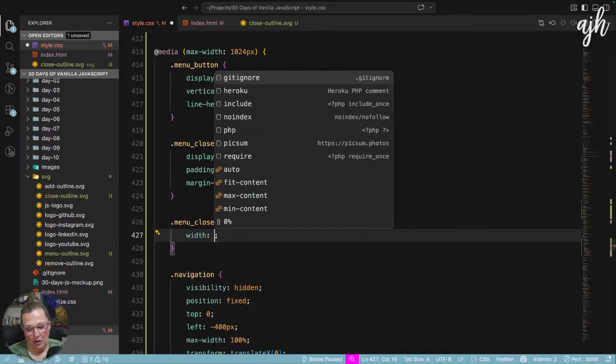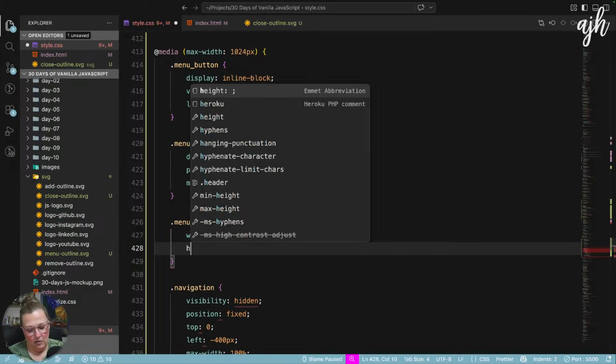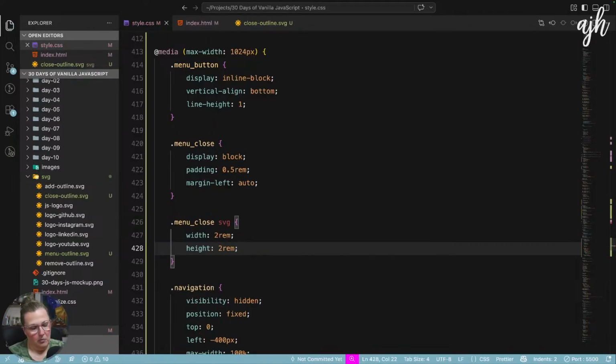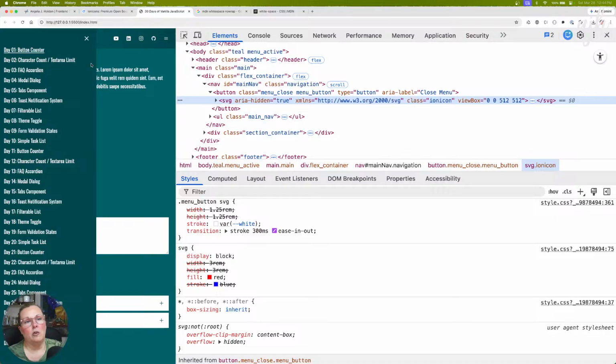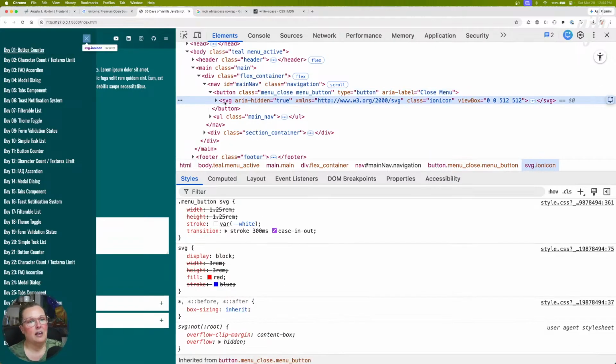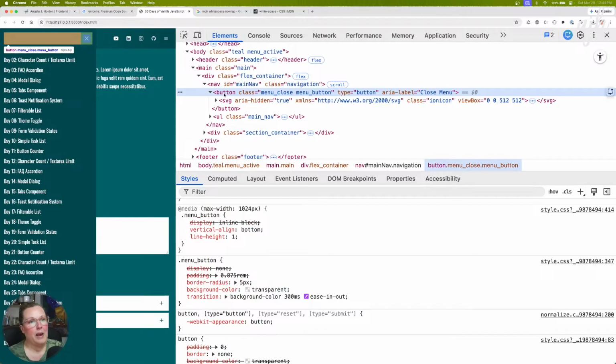So we'll say width 2 rems, height 2 rems. That should bump it up a little bit. There we go. Much better. And we have that nice 48 by 48 tap target. We just made the SVG bigger, we reduced the padding, and we still have the same tap target. Everything still looks the same here.